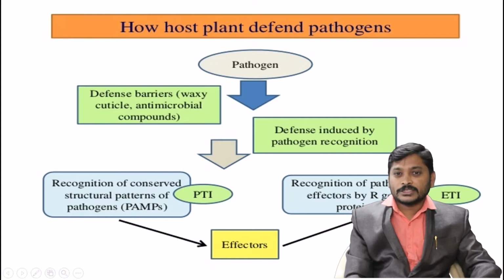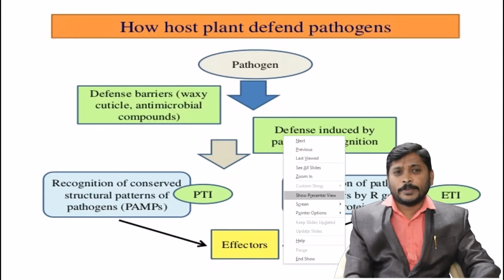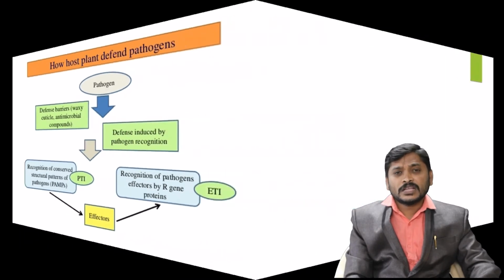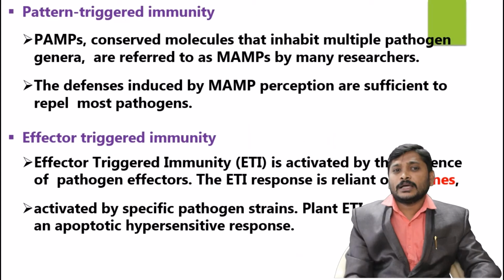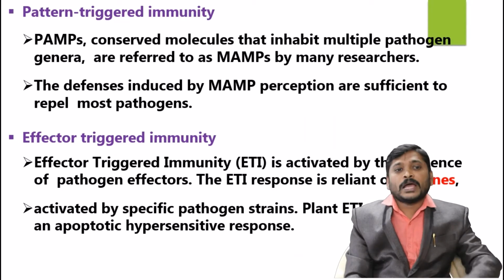Coming to the next event, pattern triggered immunity: conserved molecules, that means these molecules no more change, are present on multiple pathogen genera, and are referred to as PAMPs and microbial associated molecular patterns. These are very conserved, very unique in nature. Based on these unique chemical patterns, we can also distinguish different types of invading pathogens.